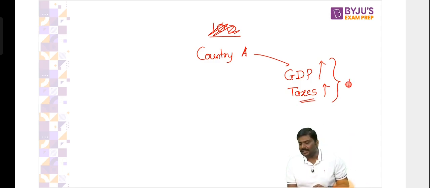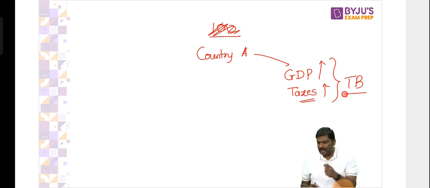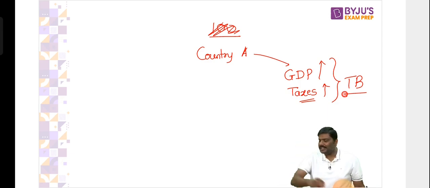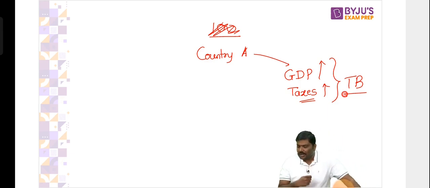What does it mean? This is nothing but tax buoyancy. And by the way, it should be self-explanatory, but even then you're asking, I'll answer it. Should the tax buoyancy be higher or lower? Let me ask you people. Others, let me see. Should the tax buoyancy be higher or lower?